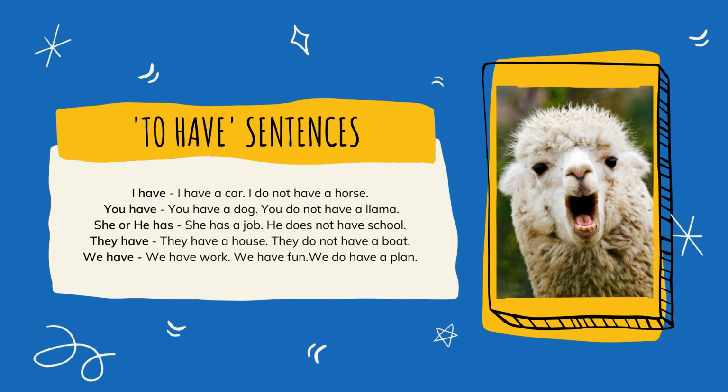She or he has a job. He does not have school. They have a house. They do not have a boat. We have work. We have fun. We do have a plan.